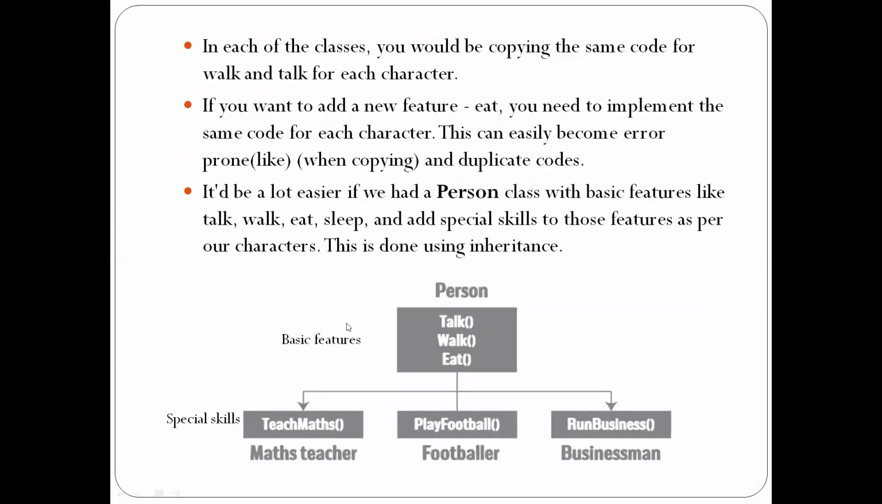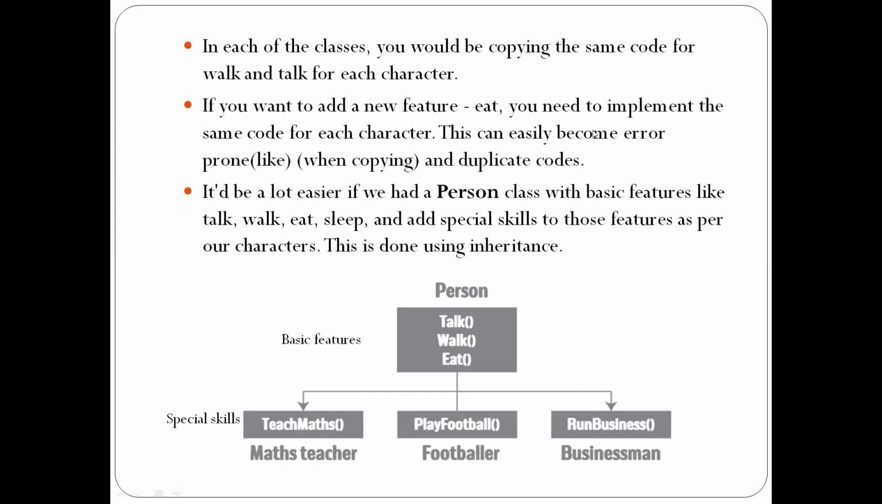So see, in each class you would be copying the same code for walk and talk for each character. If you write the code for walk and talk once, it is enough, because every character has the same functions like walk and talk. And if you want to add a new feature, eat, you need to implement the same code for each character, since it is done by every character.